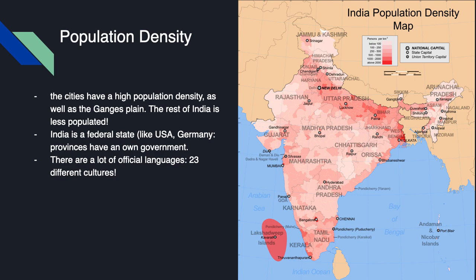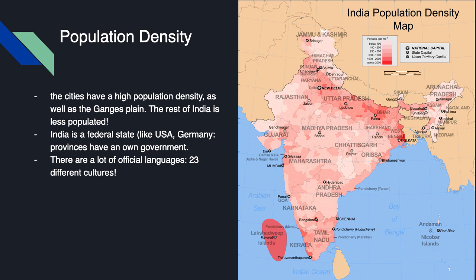The population density of India shows that if you look at the map, the coastal areas and the floodplains of the rivers are the most important ones. Of course, the cities have a higher population density as well, and the rest of India, as you see on this map, is less populated.